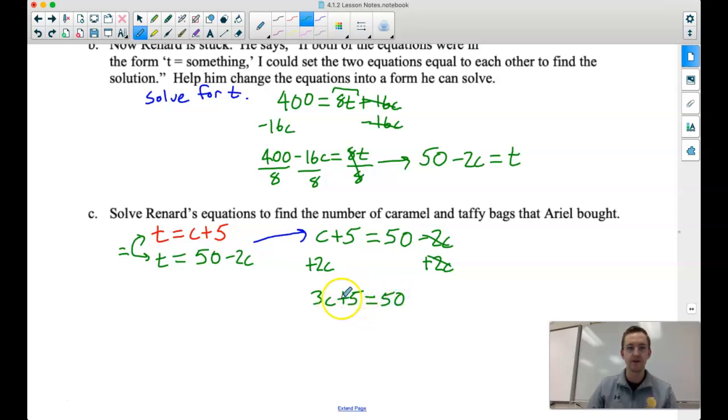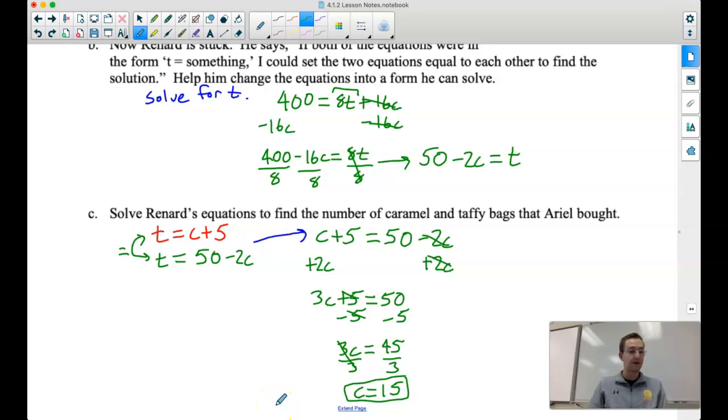Now we can move our 5 from left to right, so we subtract 5 from both sides. Cancel, cancel. 3c now is equal to 45. Then our last step, hopefully you're getting ahead of me: divide by 3, divide by 3. Boom. We should get our c, or number of bags of caramel, to be equal to 15. Perfect. So that's one part of our solution.